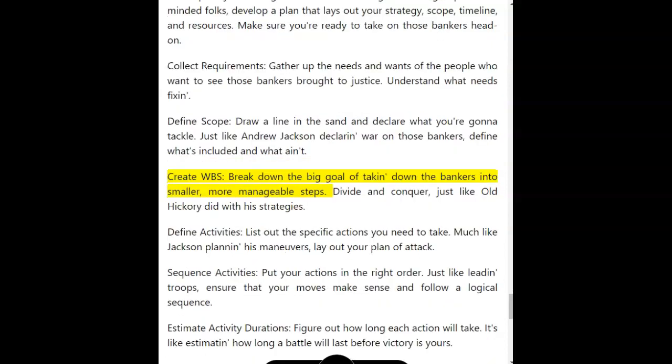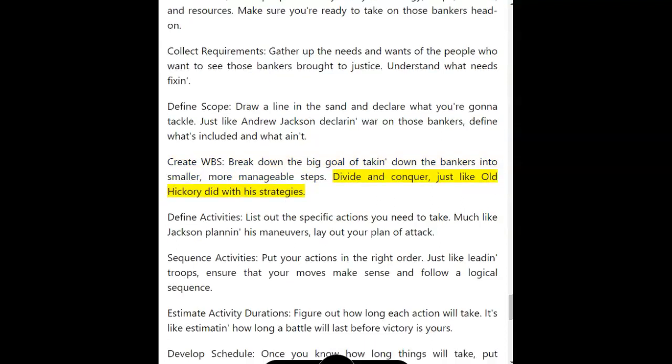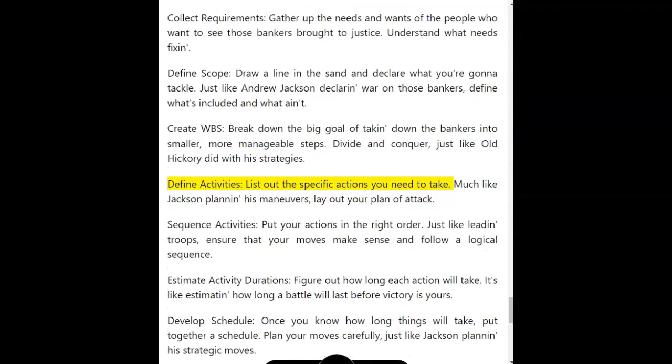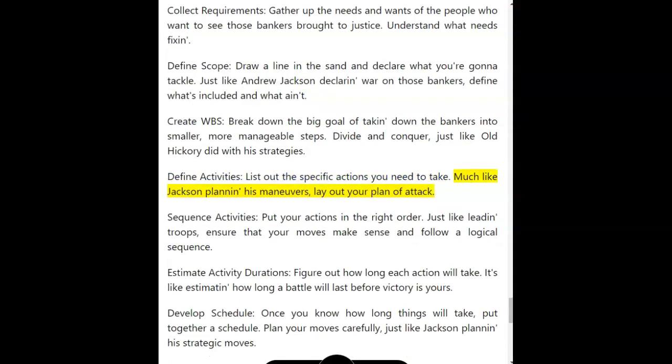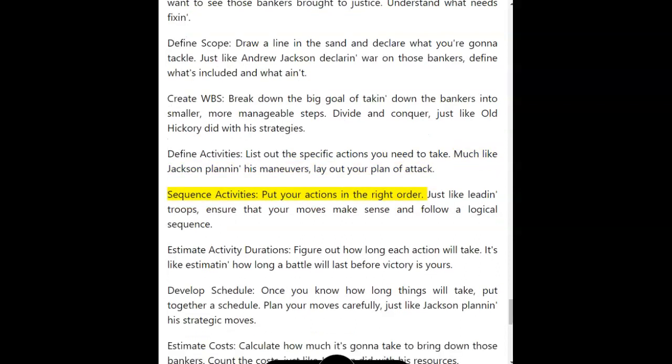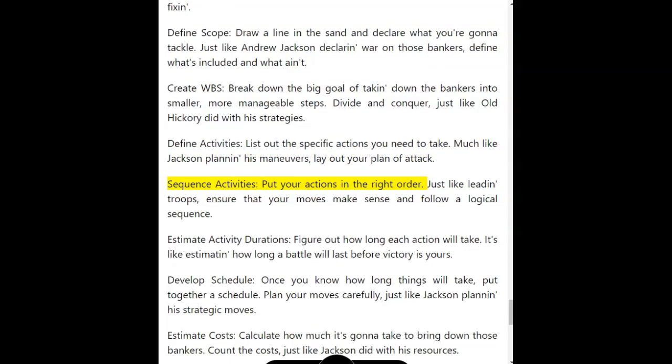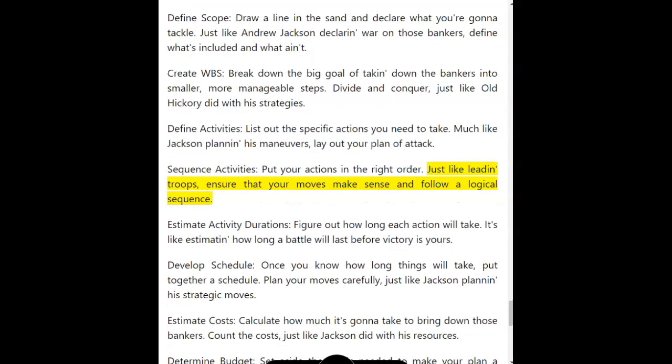Create WBS. Break down the big goal of taking down the bankers into smaller, more manageable steps. Divide and conquer, just like Old Hickory did with his strategies. Define activities. List out the specific actions you need to take. Much like Jackson planning his maneuvers, lay out your plan of attack. Sequence activities. Put your actions in the right order. Just like leading troops, ensure that your moves make sense and follow a logical sequence.